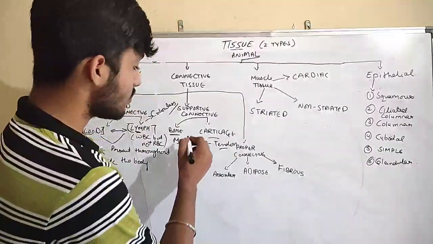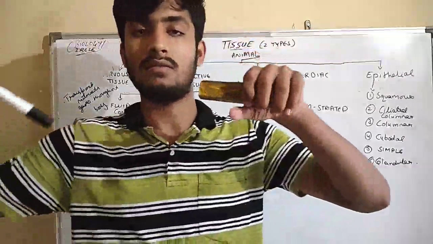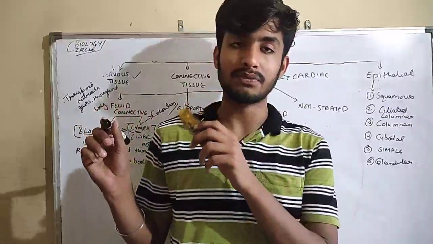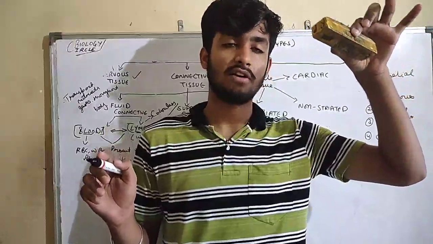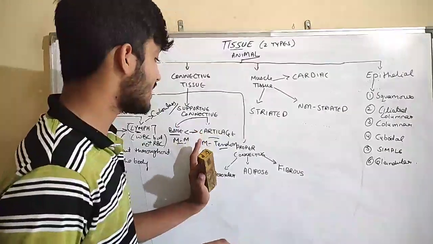So this is the main difference between bone and cartilage.